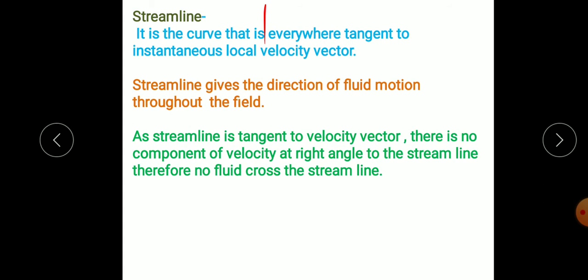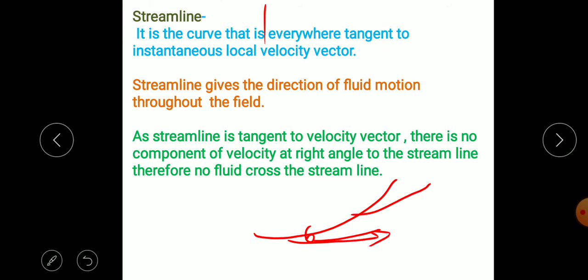That means no fluid will cross this streamline. Whatever the flow is, it takes place along the streamline. As we have seen, suppose this is a velocity vector and this is the streamline, tangent to this velocity vector. At this point this is the velocity vector, so this curve is obtained as the streamline.